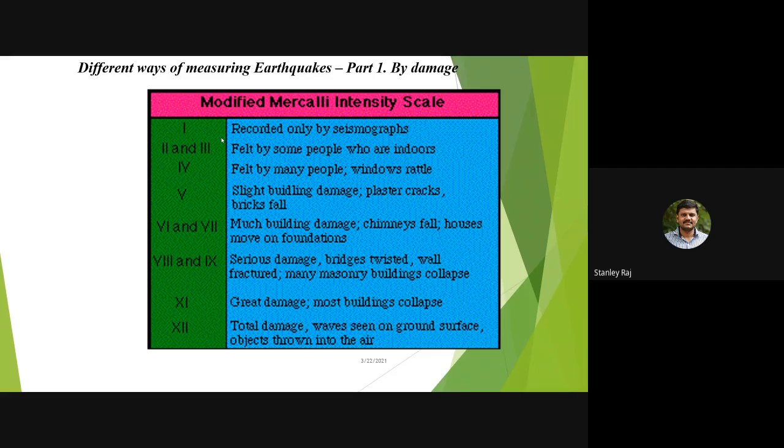At 4, it is felt by many people and windows will rattle. Then at 5, there is slight building damage, plaster cracks, and bricks will fall. At 6 and 7, there is much building damage, chimneys fall, and houses move on foundations. At 8 and 9, there is serious damage, bridges twisted, walls fractured, and many masonry buildings collapse. At 10, 11 and 12, which bring the greatest damage, most buildings will collapse. There is total damage, and objects are thrown into the air. That is, at 12, you can see tsunamis.